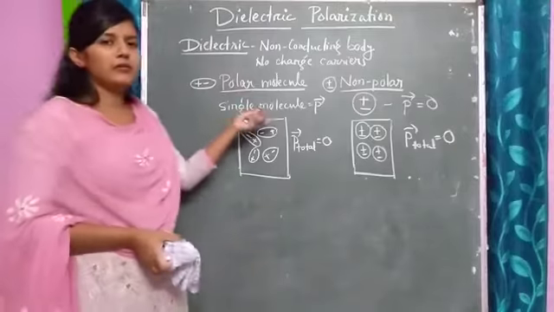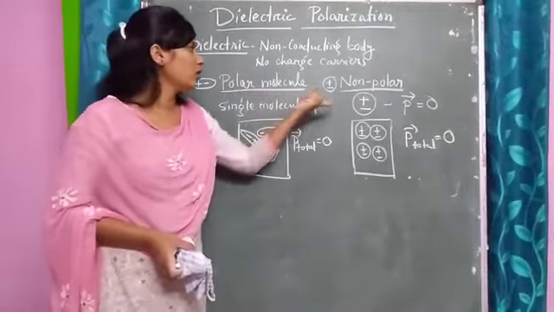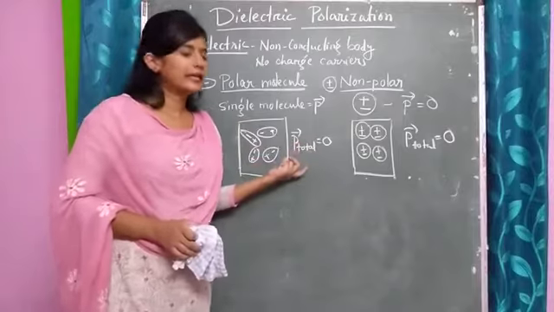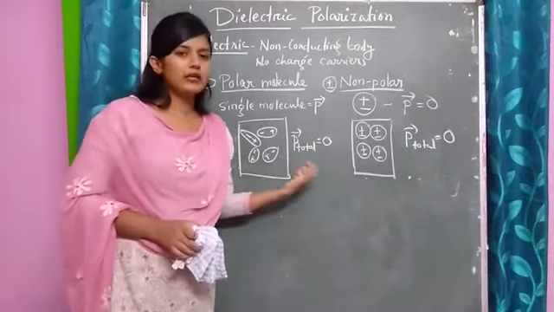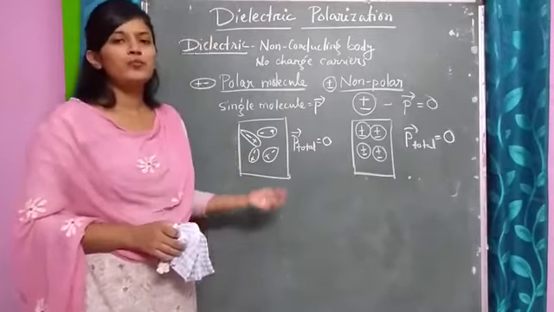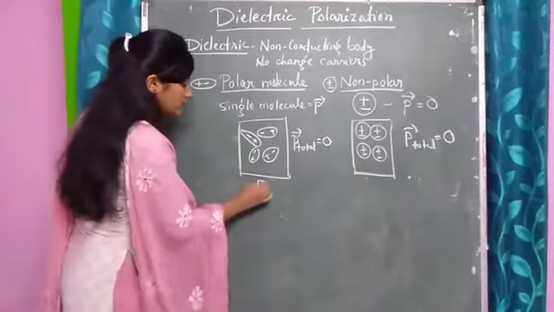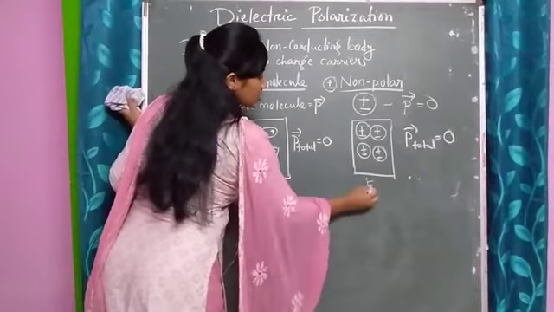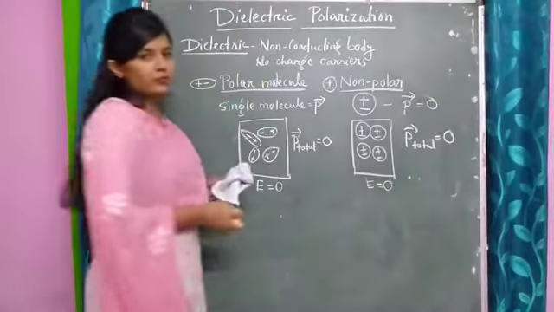So whether it is a polar molecule or non-polar molecule and its dielectric, the net dipole moment given by them is equal to 0 in the absence of an electric field. That means when the external field is 0.